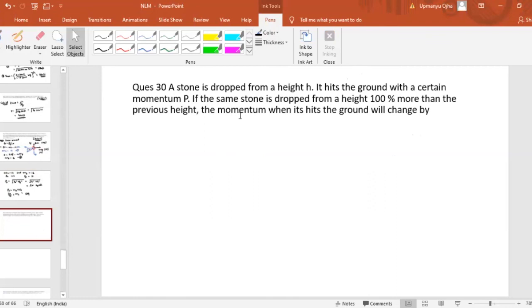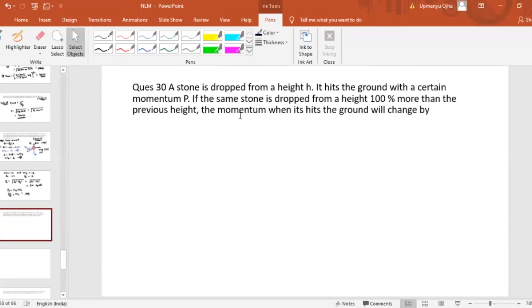So first case was that the stone is dropped from some height h and hits the ground with certain momentum p. Now the same stone is dropped from 100% more than the previous height.